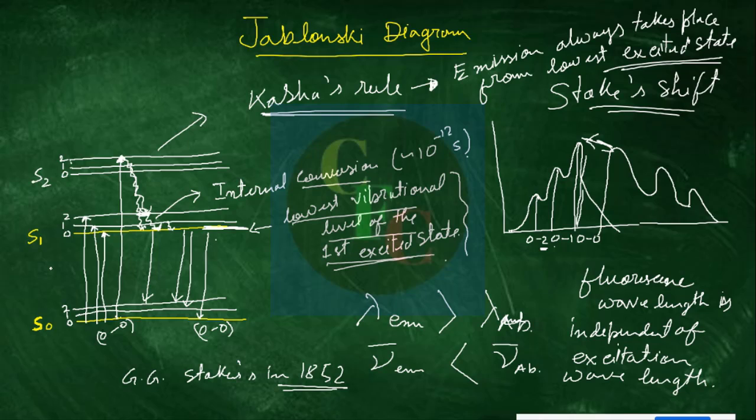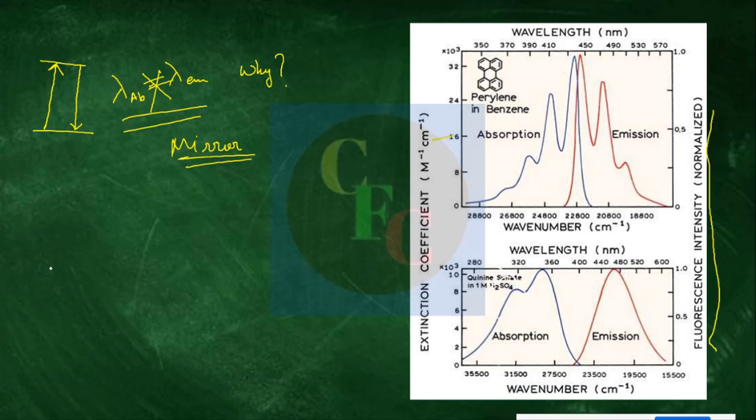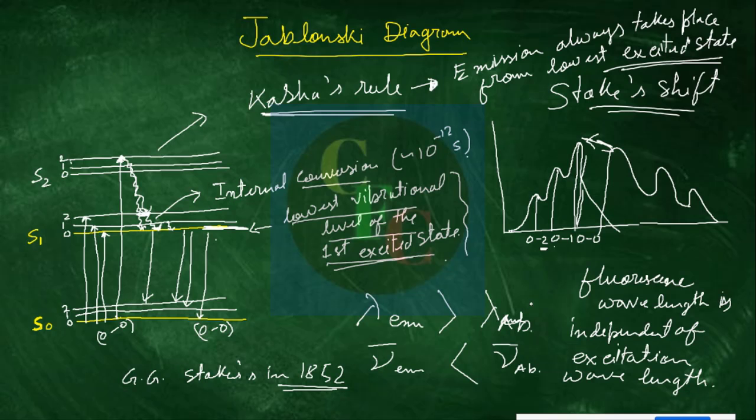So that's why we see that it is not the mirror image, the quinine thing we see there. This is not the vibrational structure, right? For pyrene, these structures are due to vibrational, but this is not for vibrational structures. This is due to different things. There are ways to study, to distinguish between this vibrational structure and what is for the higher excitation structures, right?